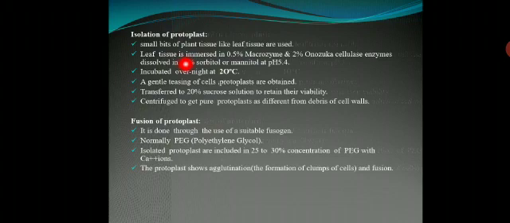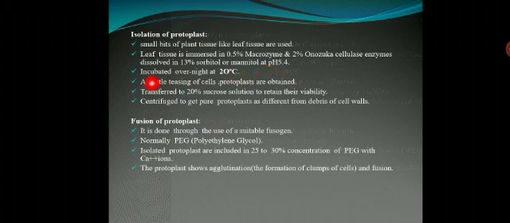Then the peeled tissue is immersed in 0.5 percent macerozyme and 2 percent Onozuka cellulase enzyme. These are the enzymes that isolate the protoplast present inside the cell. Then it is dissolved in 13 percent sorbitol or mannitol, and the pH is maintained at 5.4.